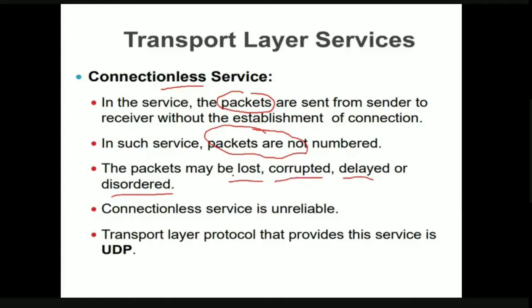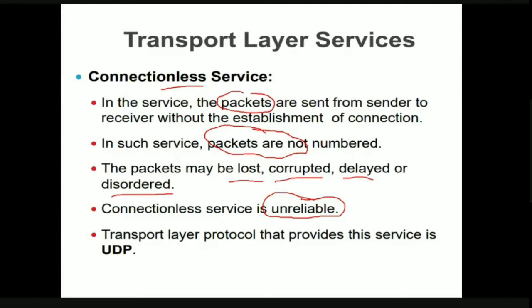If the packets are lost, corrupted, delayed or disordered, there is no provision for us to identify which packets are affected. For this reason, we have to retransmit the data. Since the packets can be corrupted, delayed, disordered and lost, this connectionless service is called an unreliable type of service.